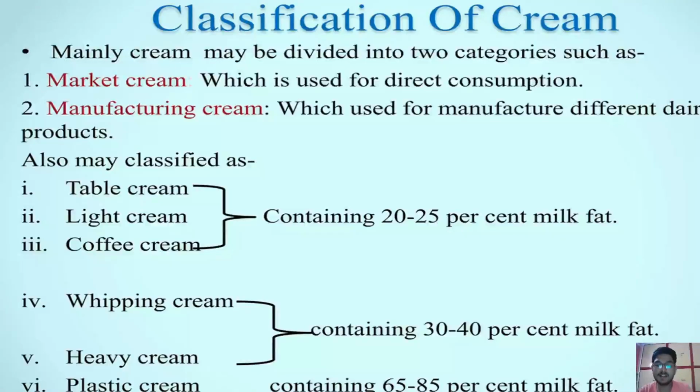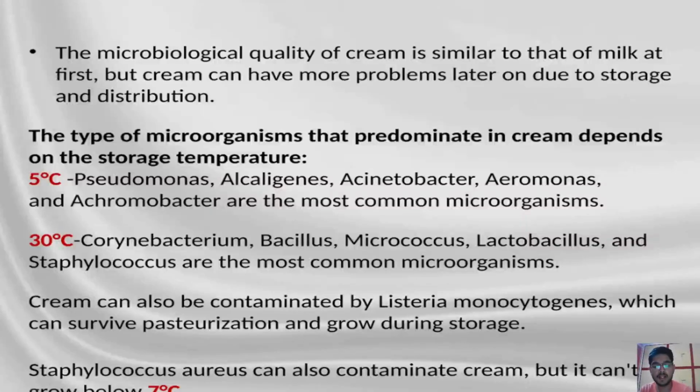At this concentration of milk fat, the fat losses in butter manufacturing or churning are the minimum. That's why we use the whipping cream or heavy cream for the preparation of butter in the industry. Now moving forward, the microbiological quality of cream is similar to that of milk at first, but cream has more problems later on due to storage and distribution.